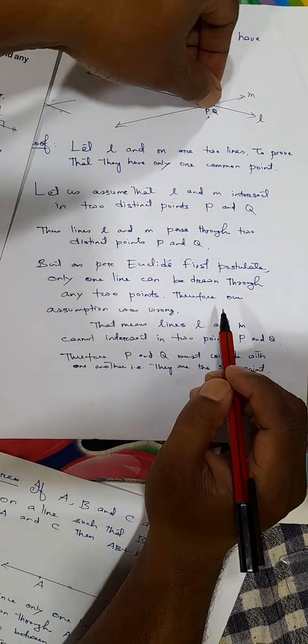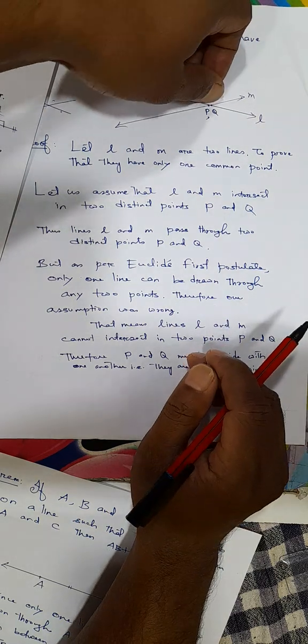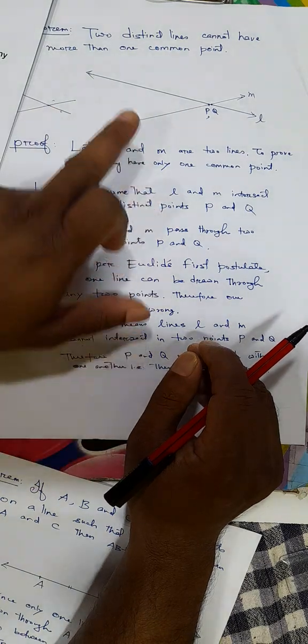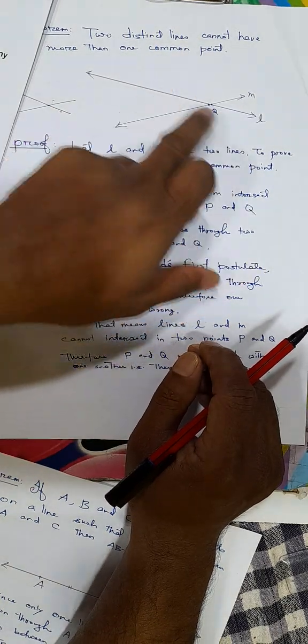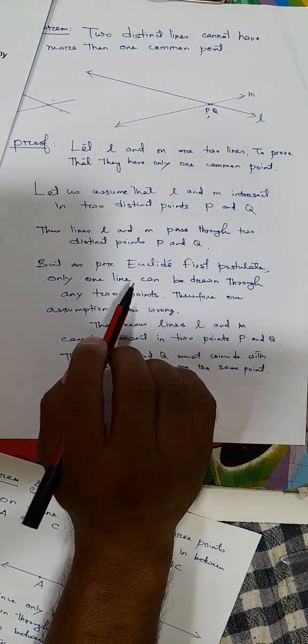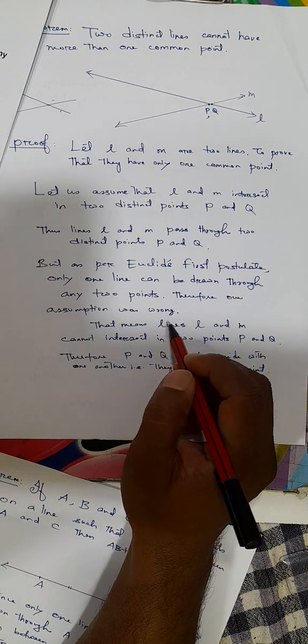So we assumed that two lines can be drawn through P and Q, but it contradicts Euclid's postulate number 1. So our assumption was wrong.